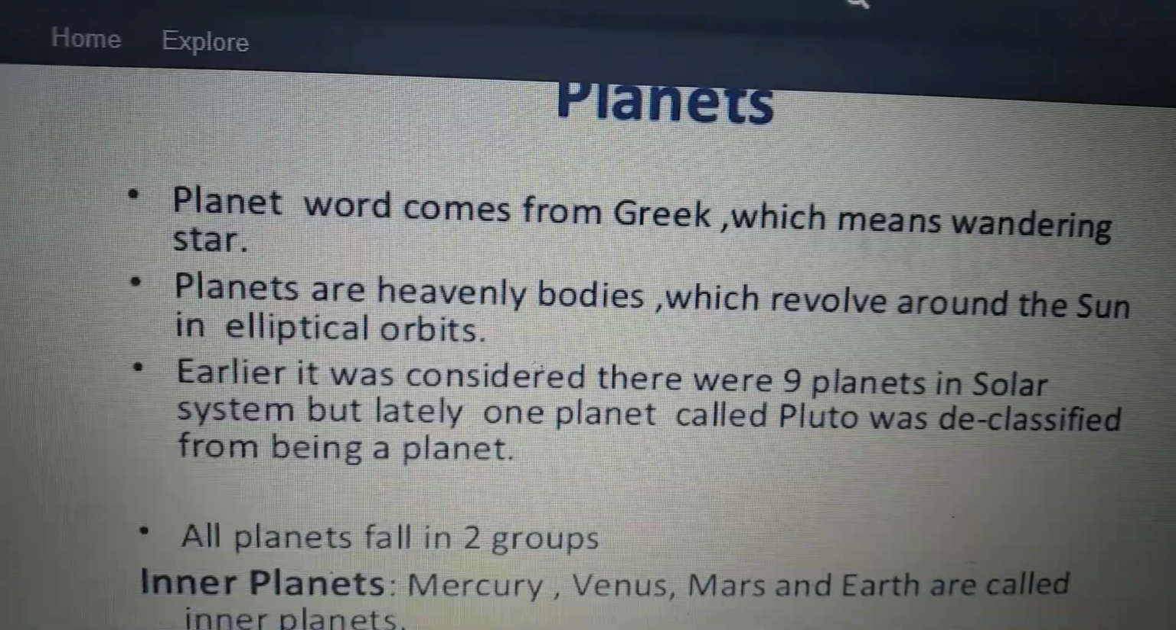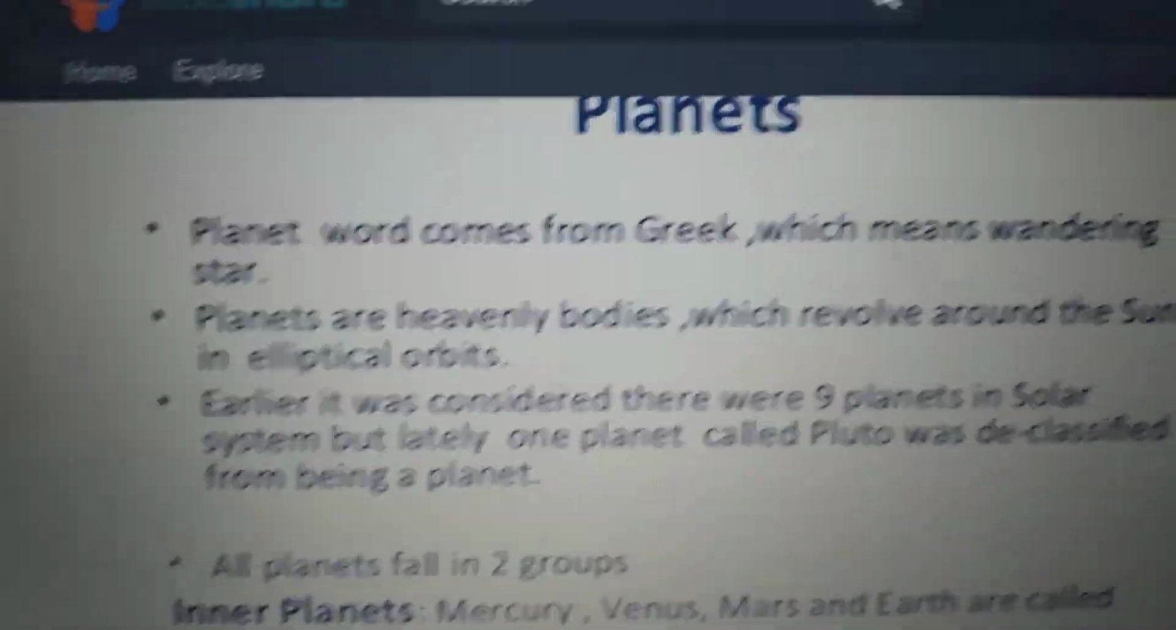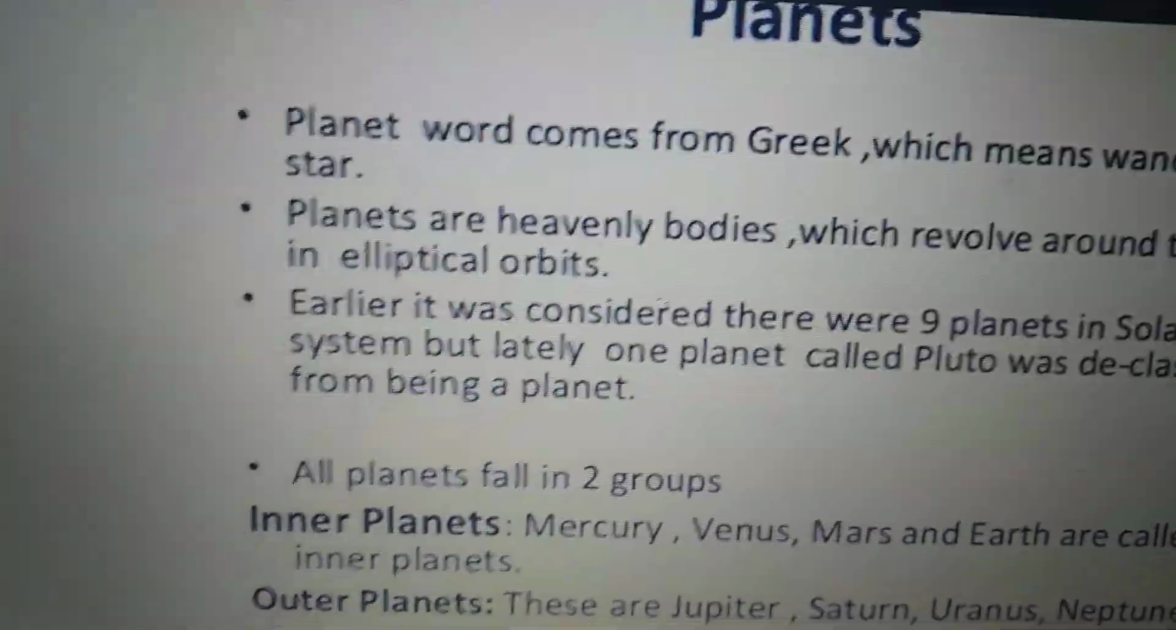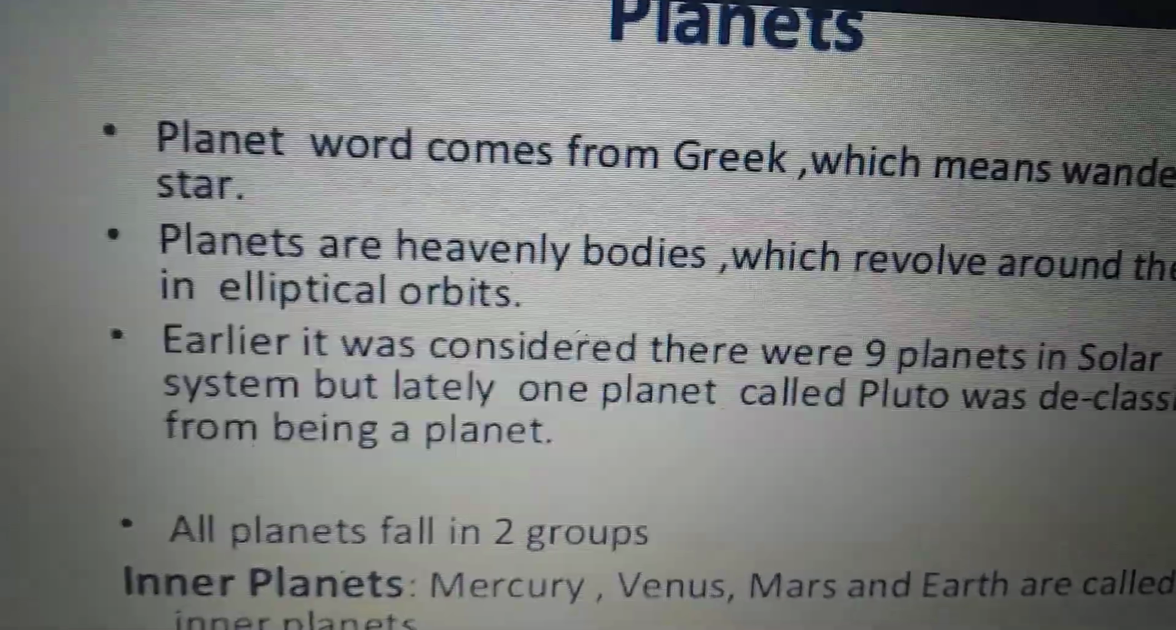Planets are heavenly bodies which revolve around the sun in elliptical orbits. Elliptical shape, like egg shape, like oval shape only, but round. In solar system this is how planets revolve around the sun.